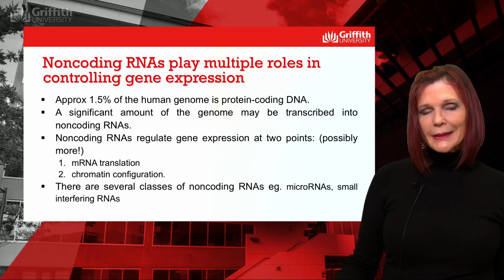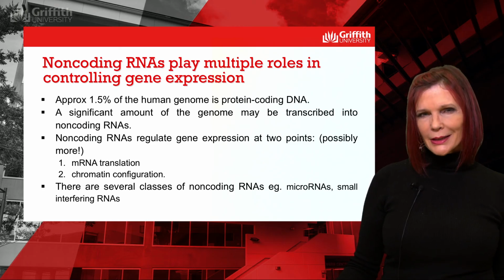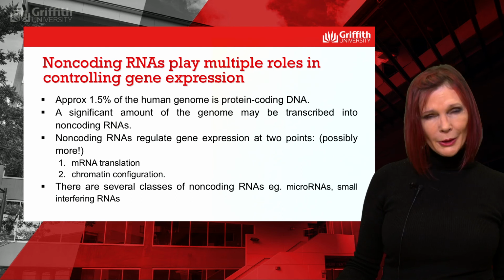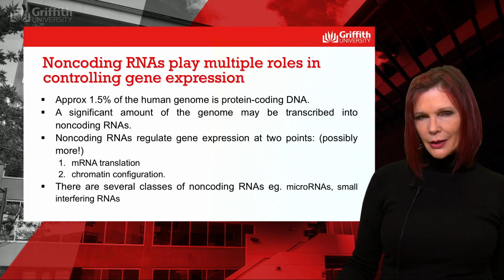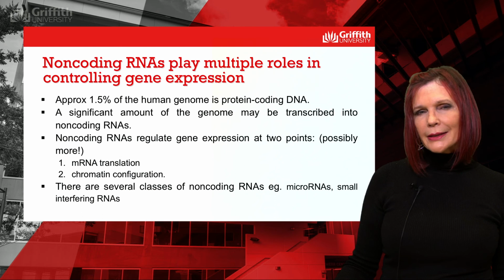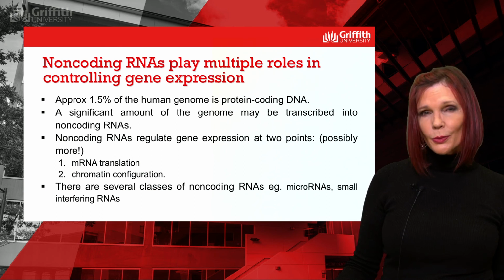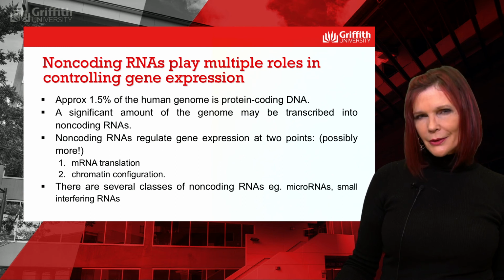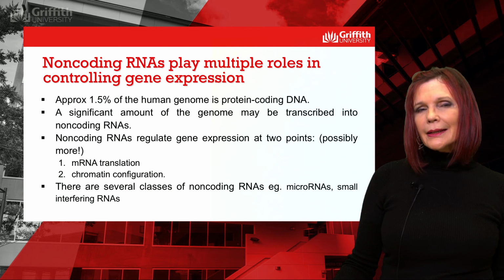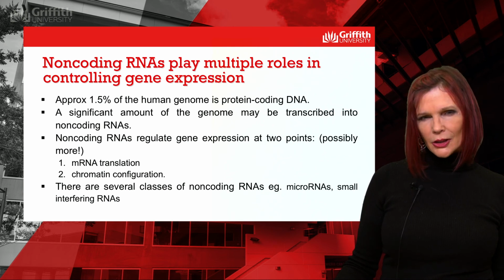Just 1.5% of the human genome is protein-coding DNA. The remainder used to be called junk DNA, but we now know that much of what we thought was junk can be transcribed into non-coding RNAs. Non-coding RNAs appear to regulate gene expression at 2 points: mRNA translation and chromatin configuration. There are several classes of non-coding RNAs. At least 20% of all animal and plant genes are regulated by these non-coding RNAs.